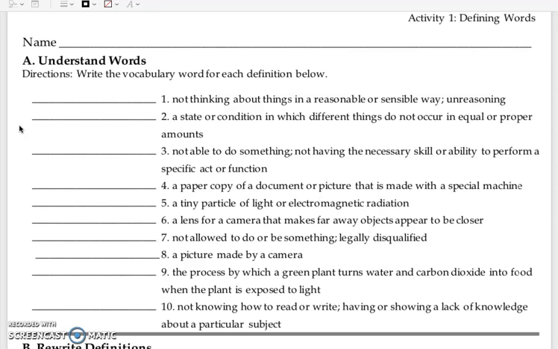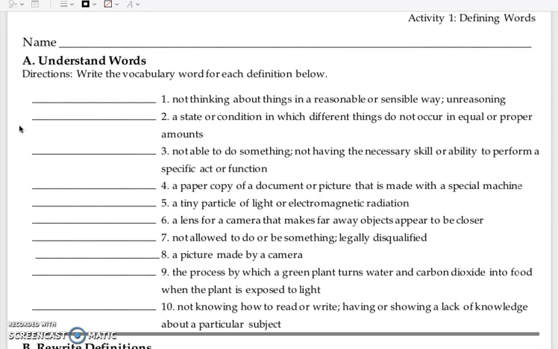Number 2, a state or condition in which different things do not occur in equal or proper amounts. Number 3, not able to do something, not having the necessary skill or ability to perform a specific act or function. Number 4, a paper copy of a document or picture that is made with a special machine. Number 5, a tiny particle of light or electromagnetic radiation.